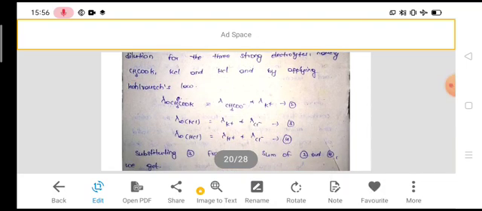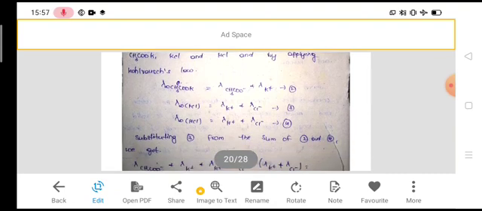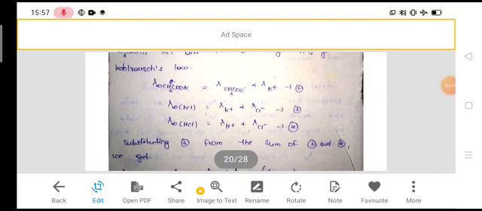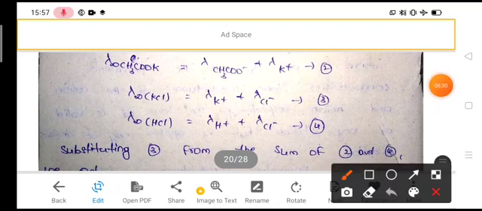Applying Kohlrausch law to these strong electrolytes. For potassium acetate, lambda infinity of potassium acetate is equal to lambda CH3COO minus plus lambda K plus. Similarly, for KCl, lambda infinity KCl is equal to lambda K plus plus lambda Cl minus.